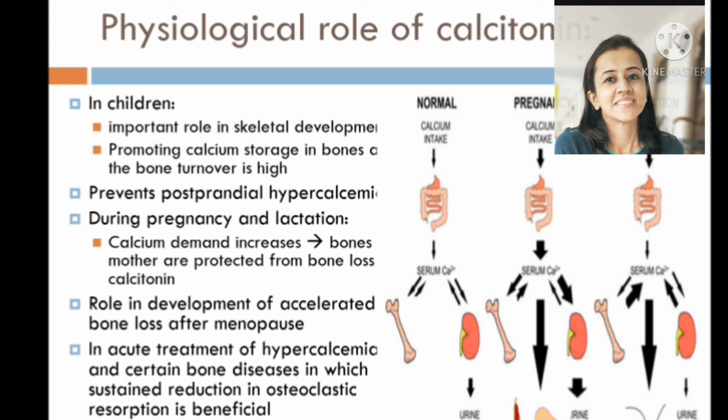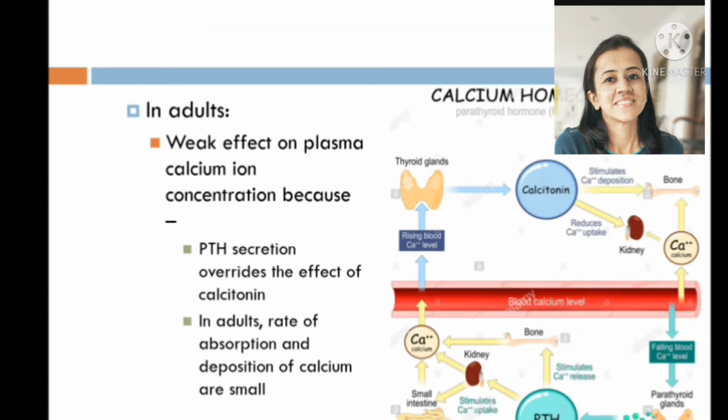Calcitonin and calcitonin gene related peptides may have paracrine and neurotransmitter functions. Now, in adults, calcitonin effects are weak as compared to parathyroid hormone, because parathyroid hormone secretion overrides the effects of calcitonin. And second, in adults, the rate of resorption and rate of bone formation are very low. Therefore, calcitonin has a small effect on plasma calcium concentration.